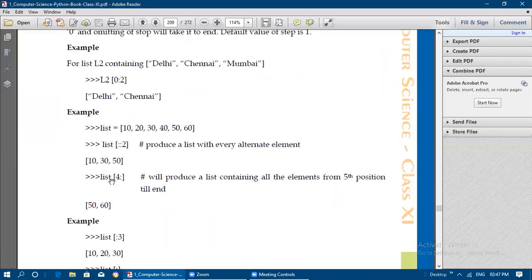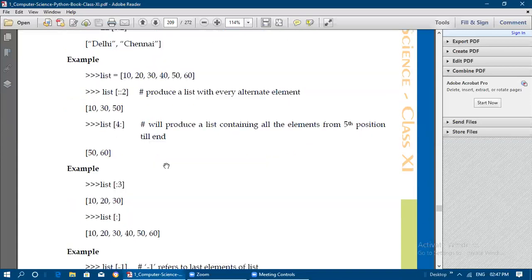Okay. So now if you give L[4:] alone, it will go up to the end. The fourth index is what? 0, 1, 2, 3, 4. The fourth index is 50. So 4 and 5 alone will get printed. 50 and 60 alone will get printed.